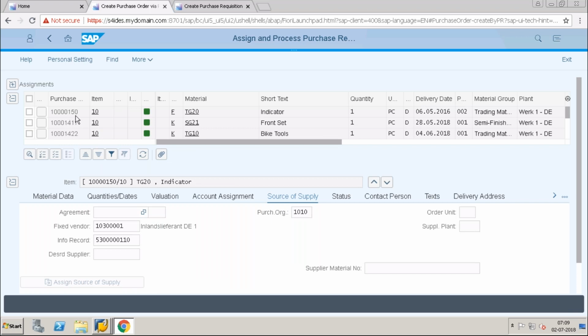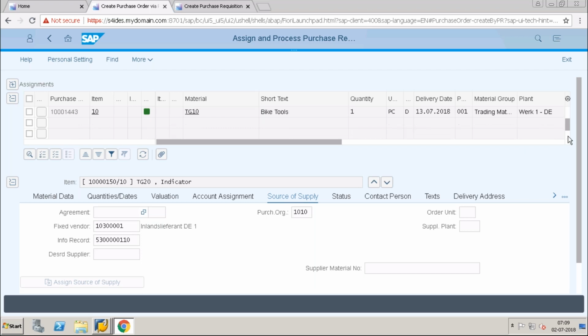You can see these are all the purchase requisitions. This is one purchase requisition, and this is one, this is one. So we will find out what is ours. Okay, so this is my purchase requisition. I click on this. Now I will come down here.